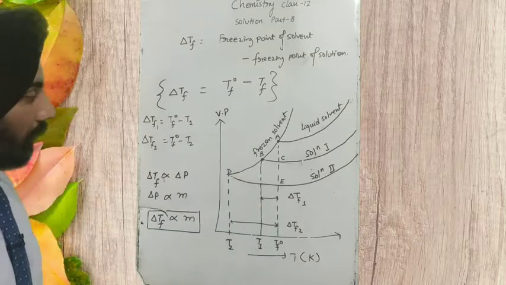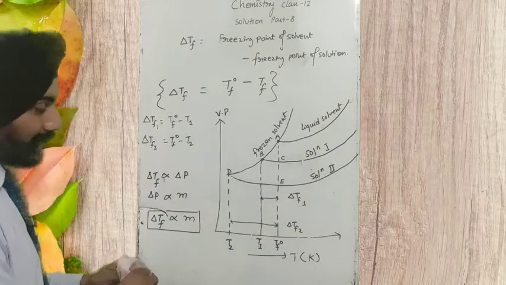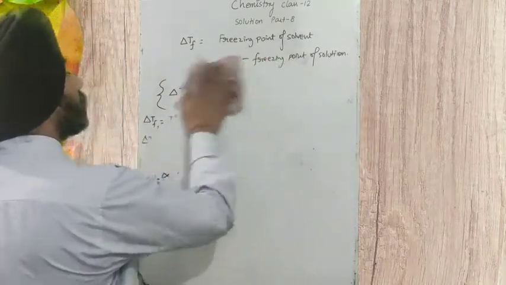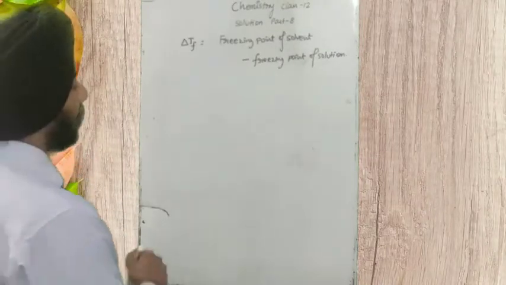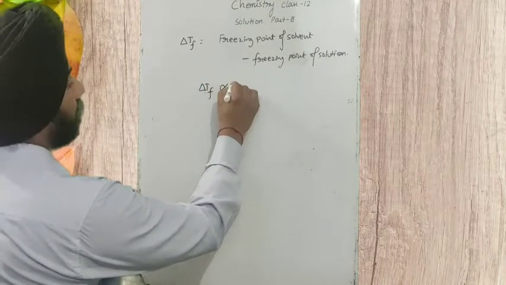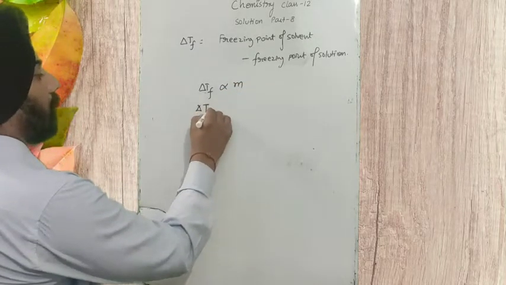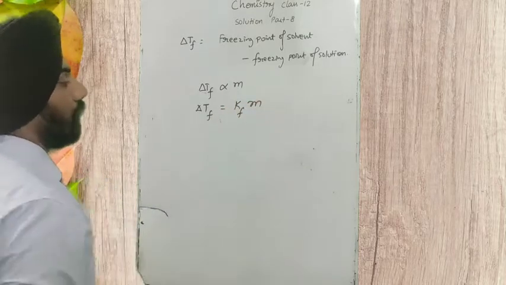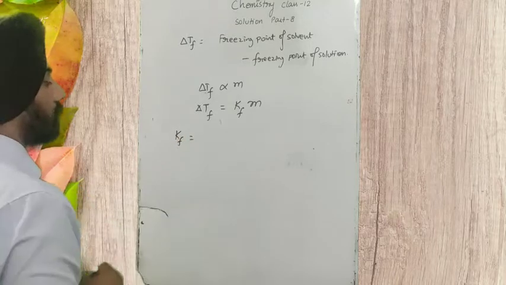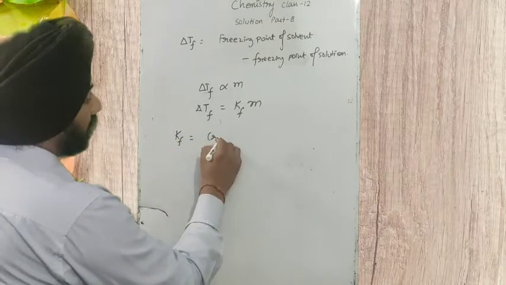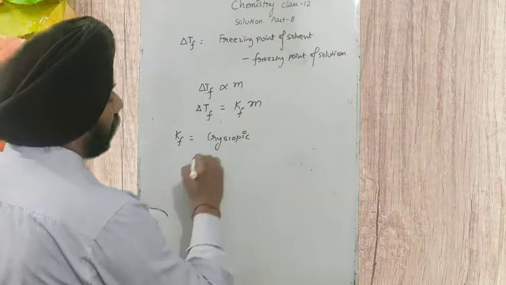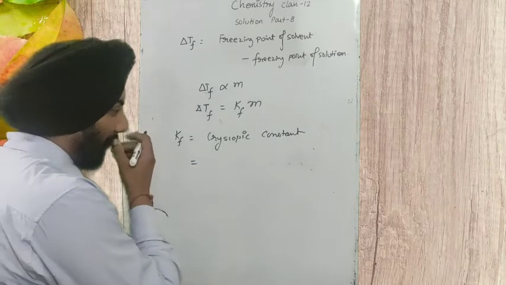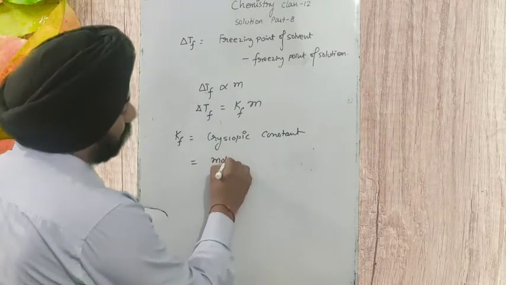Then afterward comes the next mathematical expression. How can we extend this formula? We are going to expand this formula now. So we got the formula delta TF is directly proportional to m, and on removing this proportionality sign we get a constant, delta TF equals KF m. So what is KF here? KF is called the cryoscopic constant, and we also call it the molar depression constant.